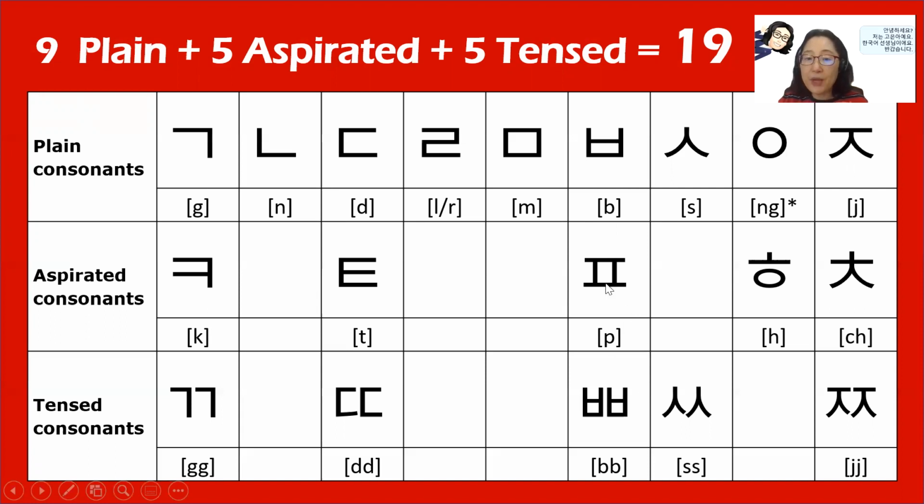And when we have an aspirated version, then we have a tense version. So if you have this one, then you can make a double of this single character. Okay, so this one we will have a double version. So this one is stronger, but not by the air. Bu, pu, bu.